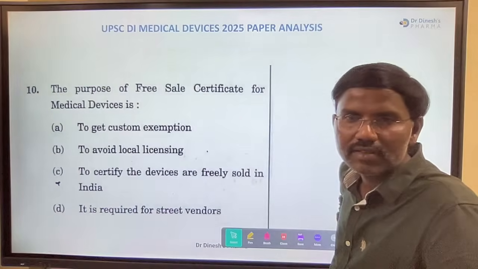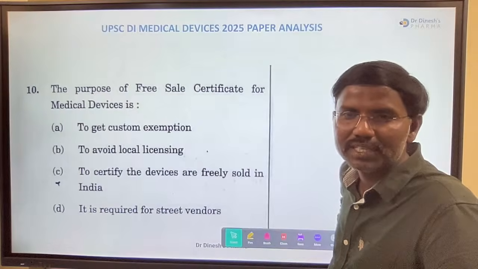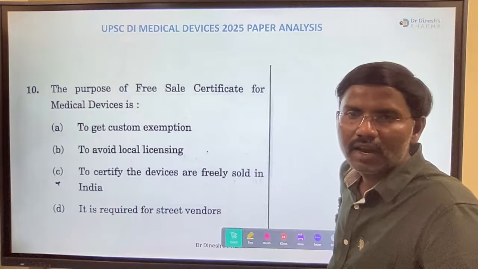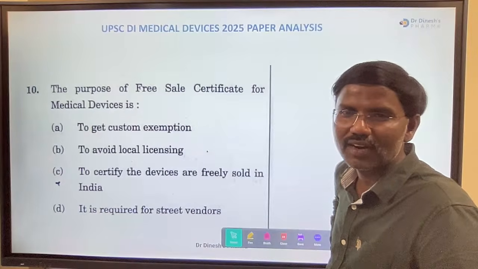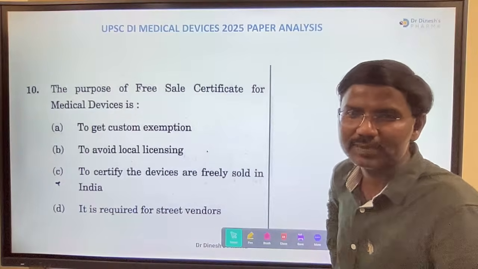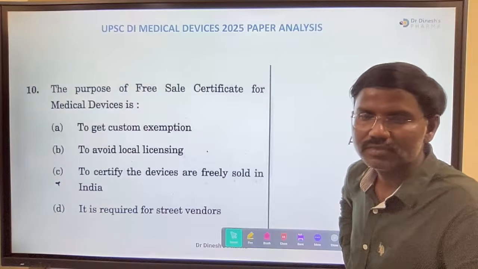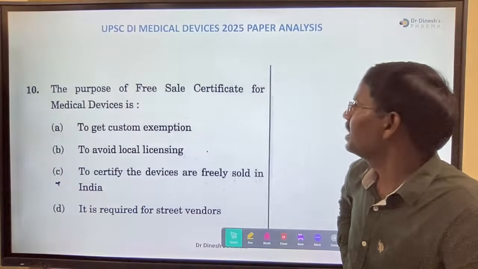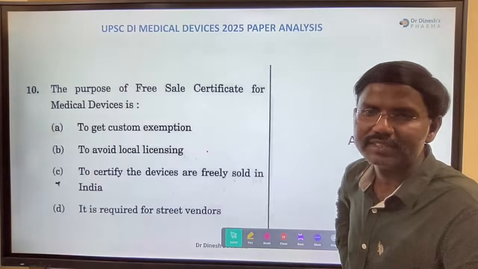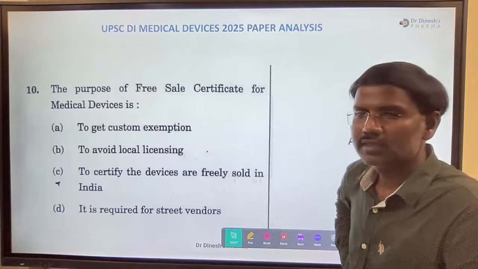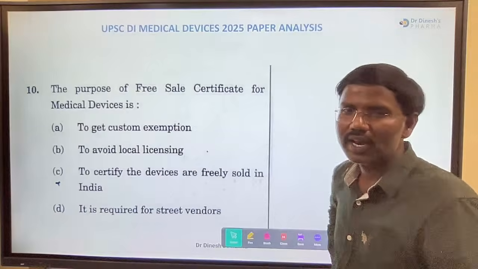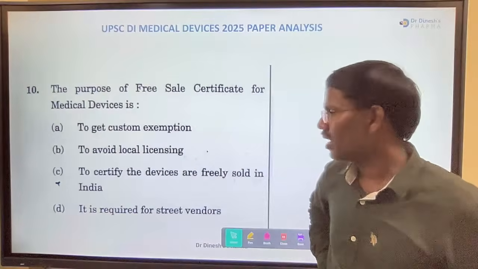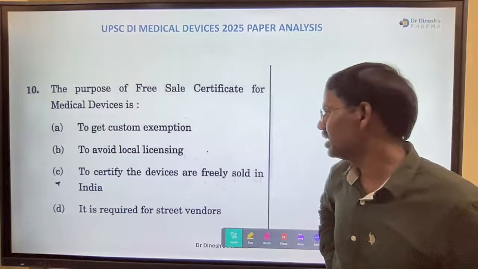Somebody answered D. Which option? Which question? Please write your question number. To avoid local licensing. Yeah. This was a confusing question for all aspirants. So many aspirants. So the question is free sale certificate for medical device. Okay. B or C? Which one is correct? To avoid local licensing or to certify the devices freely sold in India?